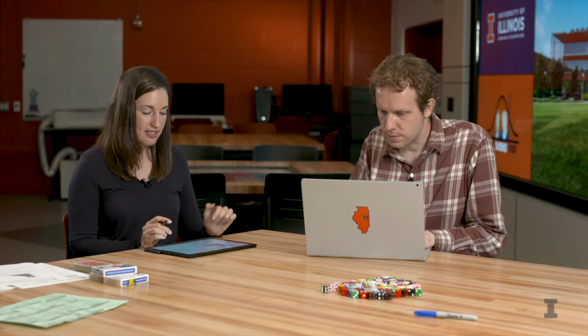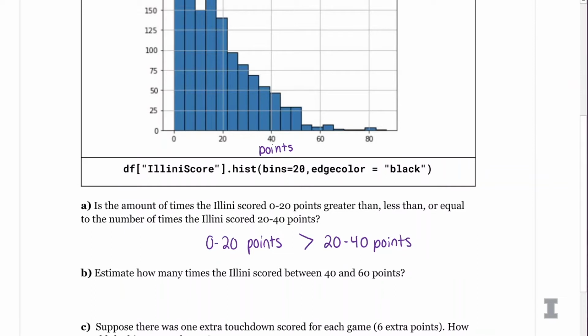So B says to estimate how many times the Illini scored between 40 and 60 points. I'm just going to do an estimation here by reading this histogram. 40 to 60 points is basically from here to here, so this part of my frequency histogram, and I'm just going to look at the heights of all of these bars and add them together.